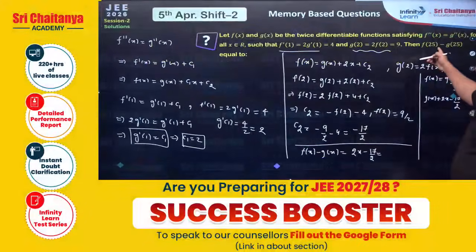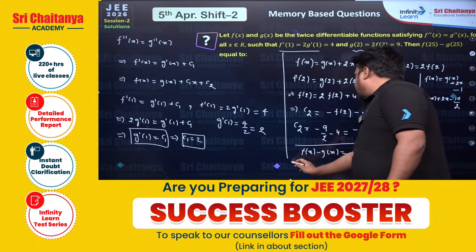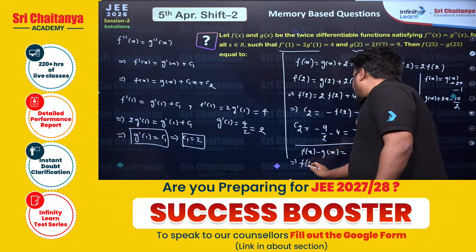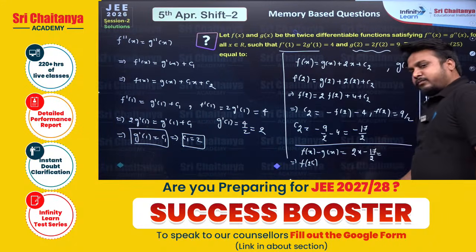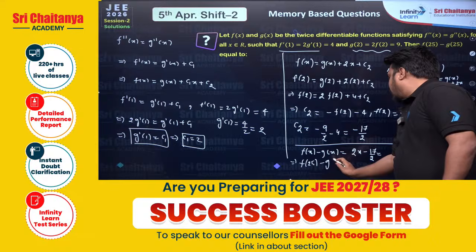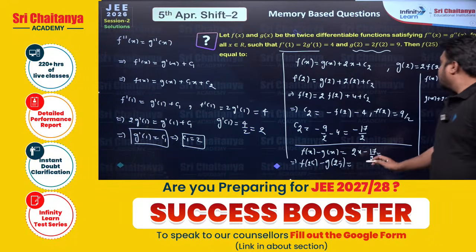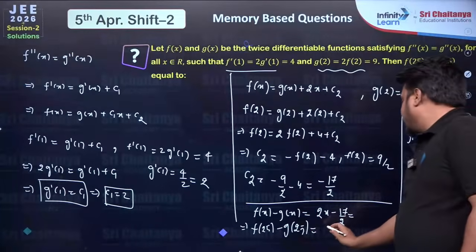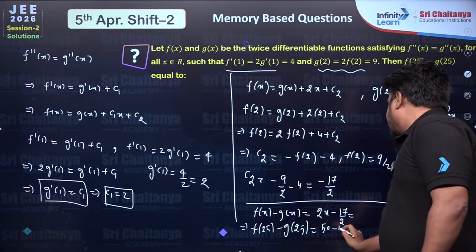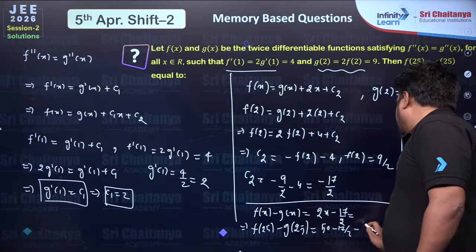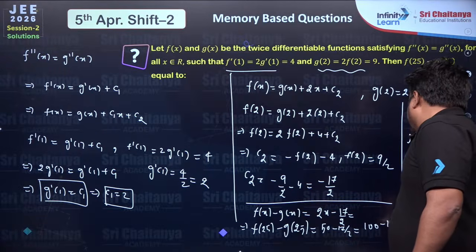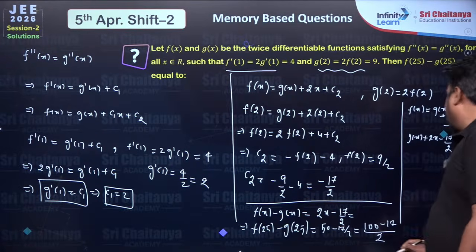So just substitute x equal to 25. We should get f(25) minus g(25) is equal to 2 times x. So 2 times 25 will be 50, minus 17 by 2. So 100 minus 17 by 2.